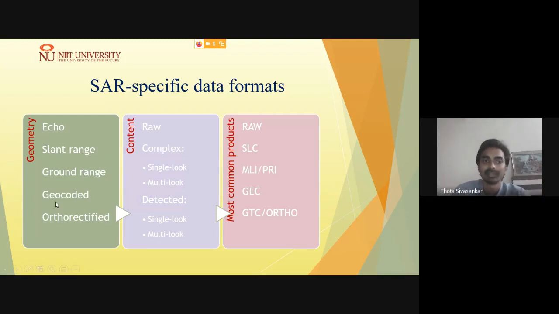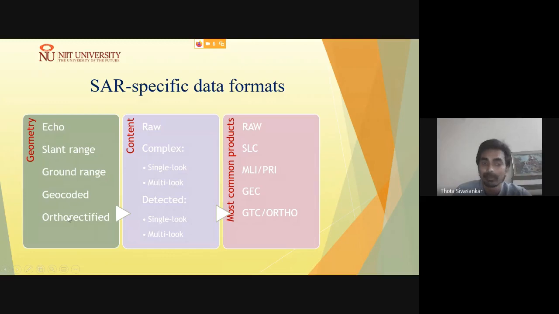Further, the images which are geocoded indicate that the respective pixels are geocoded, meaning the respective latitude and longitude are stored in the image metadata, to further geoprocess or orthorectify.